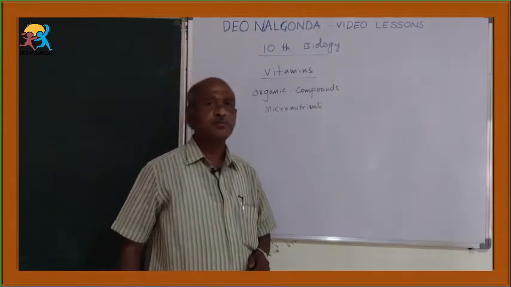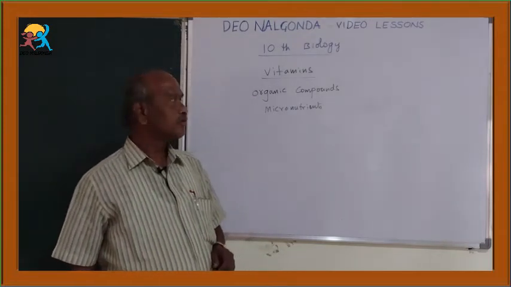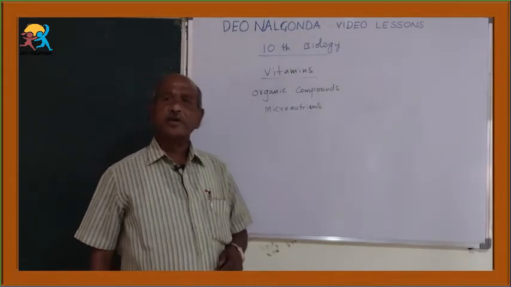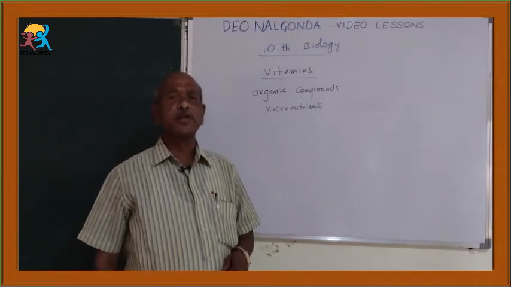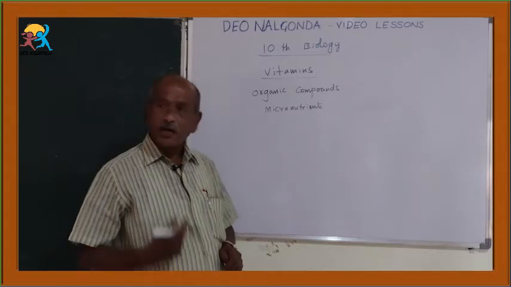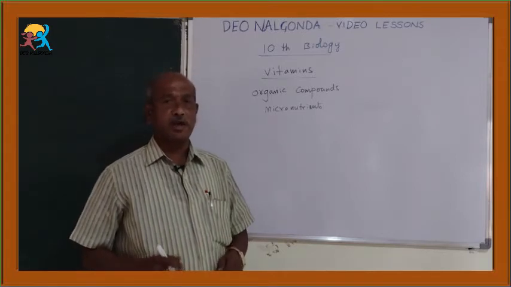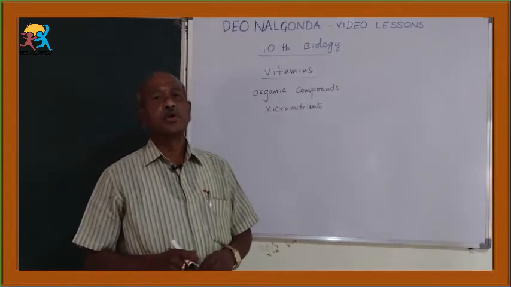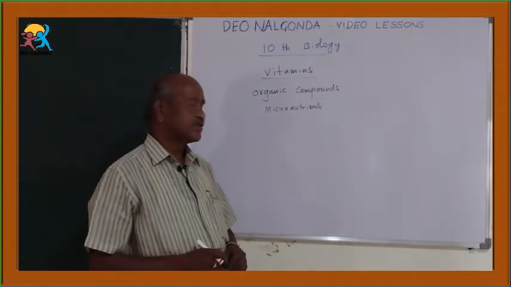So, vitamins are organic compounds present in all eating food materials in very little quantity, and they are also required by our body in very little quantity, so they are known as micronutrients.